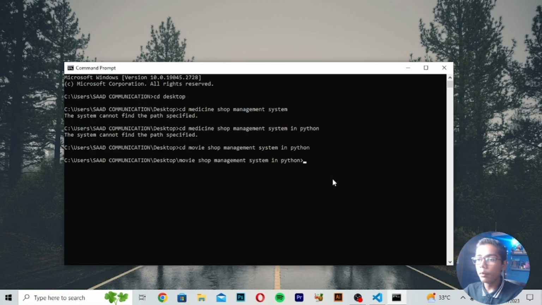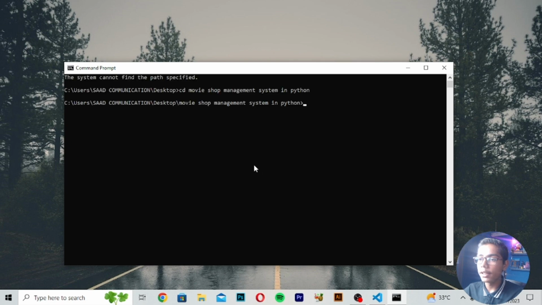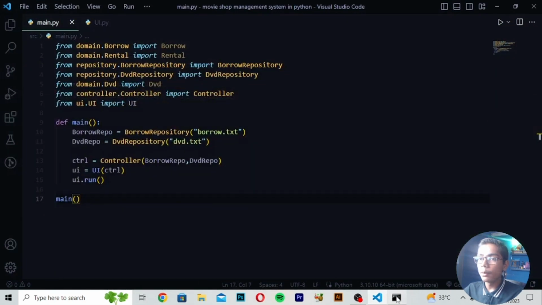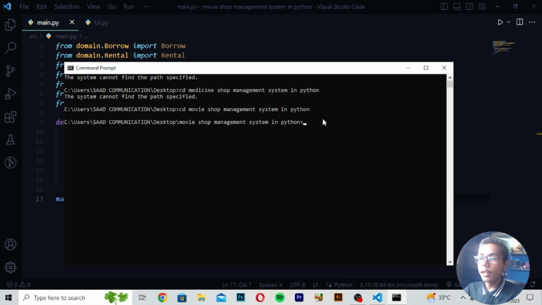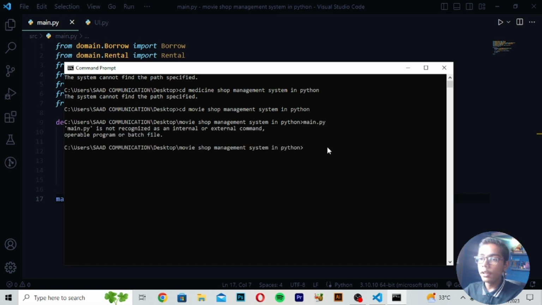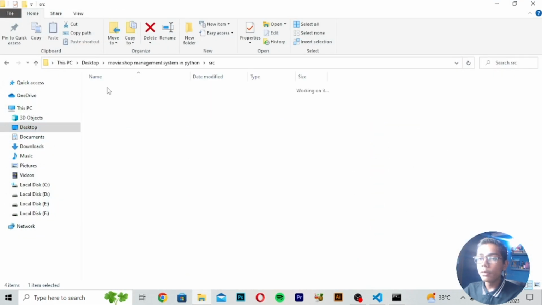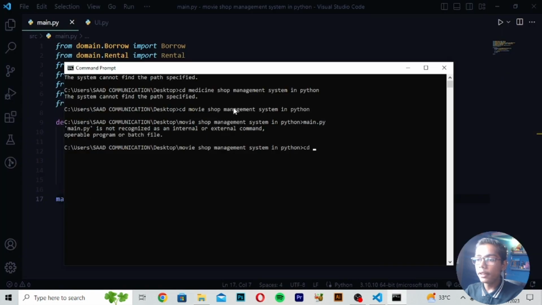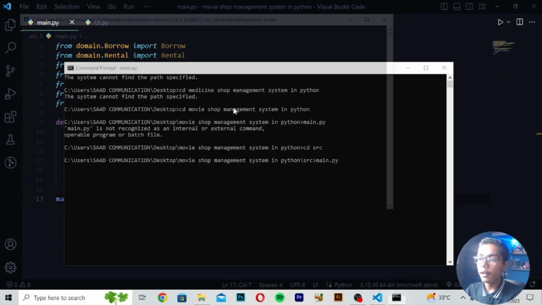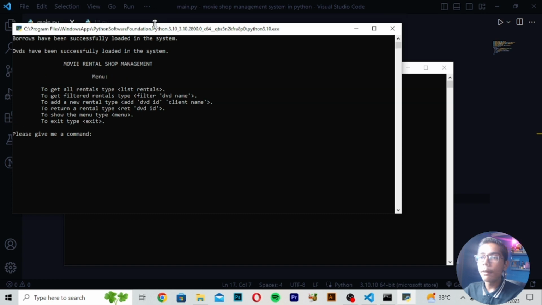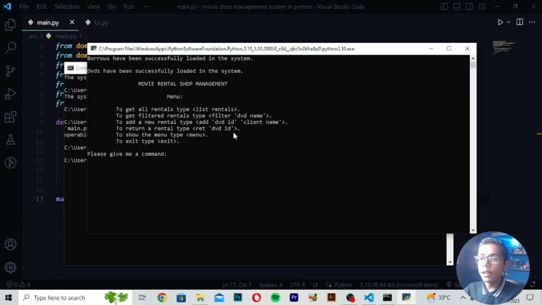Here we have written movie shop, not medicine. Okay, the mistake was that, because we are building this movie shop. So we have to move in the folder where main.py is to run. In this folder you will first get one folder again, and in that we will get our file. So we move to our folder on desktop, this was our folder movie shop, and in this we have to move to the source folder. So I will write cd source, main.py. Then you can see our python movie shop management system is working.